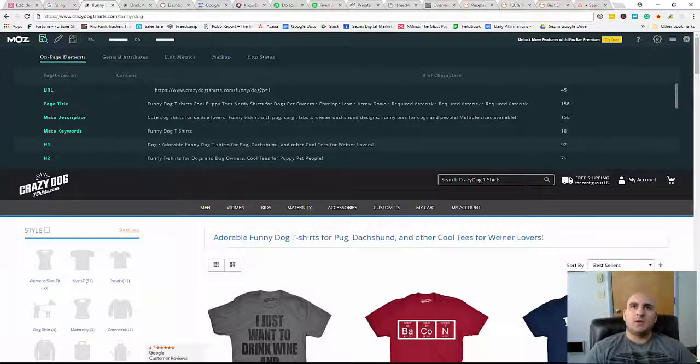So H1, okay, this is very, very important here. They have adorable, funny dog t-shirt. So they have the keywords that they're targeting not only here, right, but also in the H2. And it's very important that you only have one H1 on each page, okay? And then you can have multiple H2s, but let me show you how they're doing this, right? Because they're tackling a lot of different keywords in here within the H1 and H2.